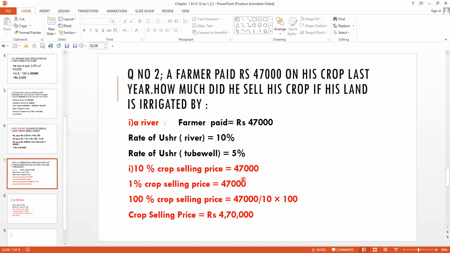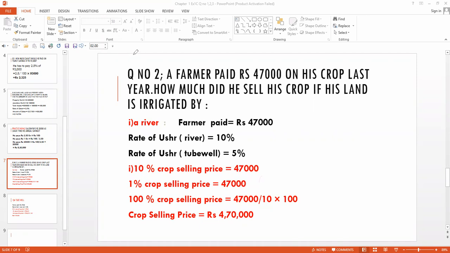So first we have to solve the first one. 10% crop selling price is 47,000. So 1% crop selling price is what? Here we have to write 47,000 over 10. Clear?